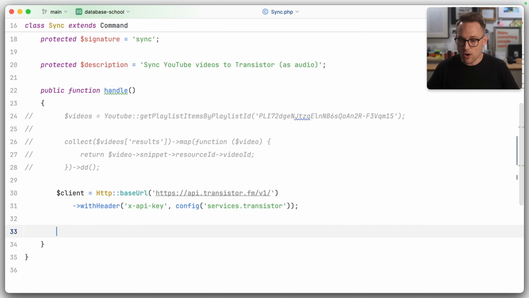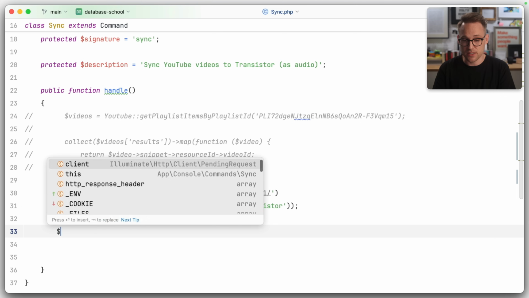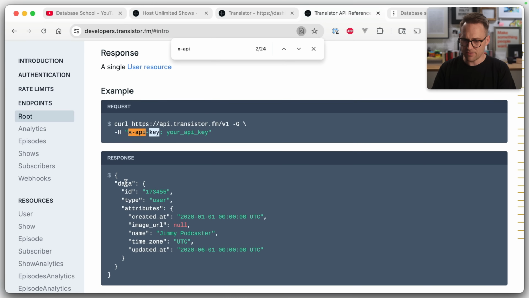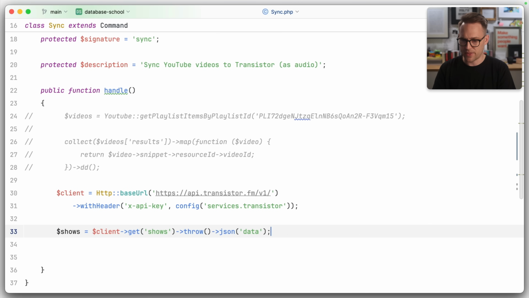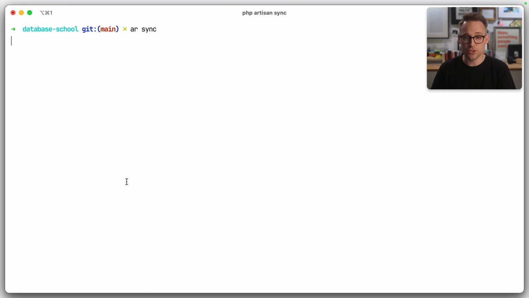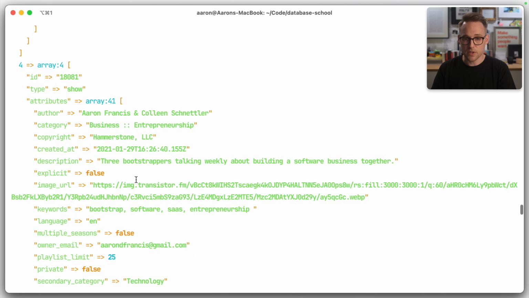Okay. Now we have to figure out what episodes, rather what videos, are already on Transistor. I imagine, let's just do this. Let's do client get. I don't think we can do episodes yet because we have to figure out what show we have, because it has a show ID. So we'll do get shows and we'll call this shows. We'll throw if there's an error. We'll take JSON. And I think everything is wrapped in data and we just want to unwrap that. So then we will see what the shows are, and ar sync should do it. There we go. All right.